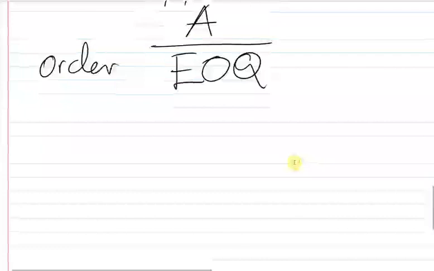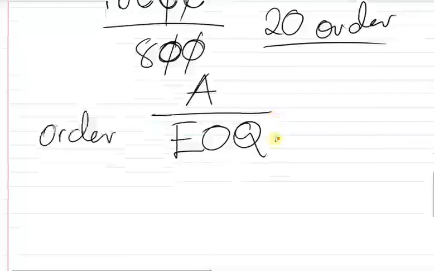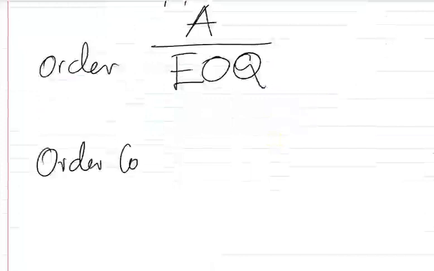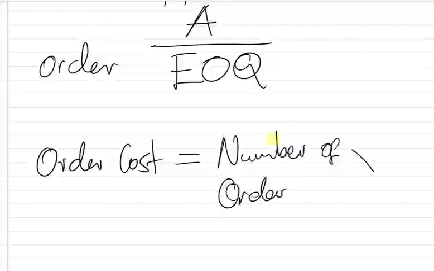So how do we find the ordering cost? To find the total ordering cost during the year, we're going to say number of orders during the year times the ordering cost per order. In this case, it was 50, right?